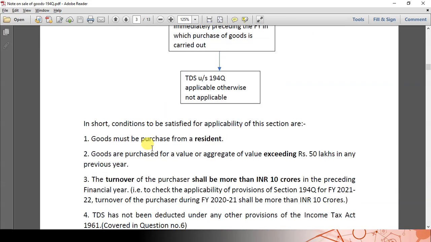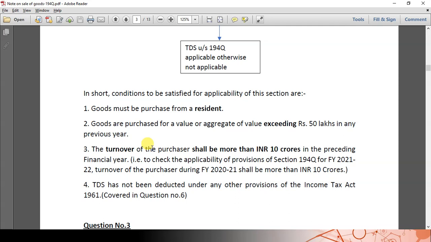So let us summarize section 194Q. What are the conditions specified under section 194Q? Goods must be purchased from a resident, and goods purchased should exceed the value of 50 lakhs during the previous year, that means whole year purchases. A is selling goods to B. B is the buyer. So B has to purchase from A during the whole year more than 50 lakhs, then section 194Q is applicable.